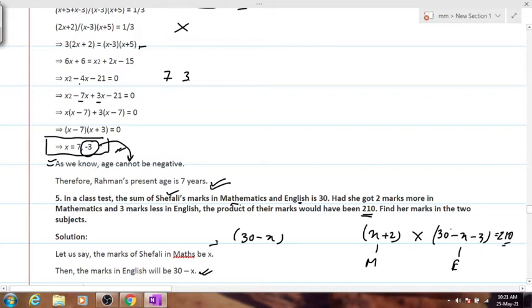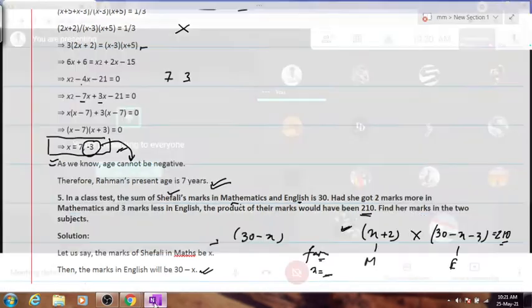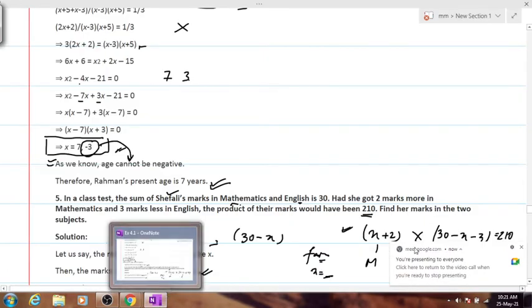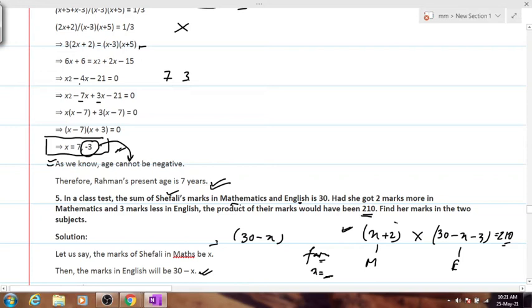Any doubt? Go on to frame the actual equation and calculate the value of x. That is the marks obtained in mathematics, and you have to find the marks obtained in English also. Did everybody understand this equation? Yes or no? Yes, sir.